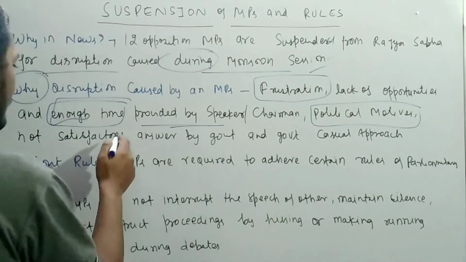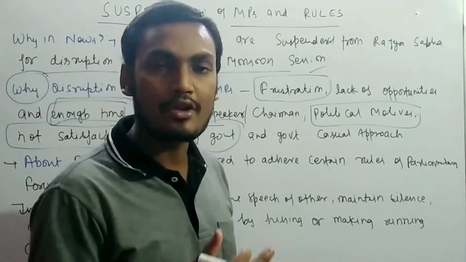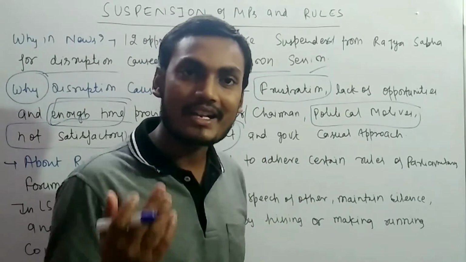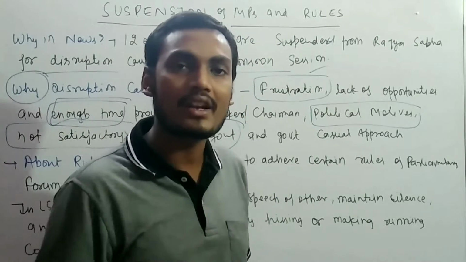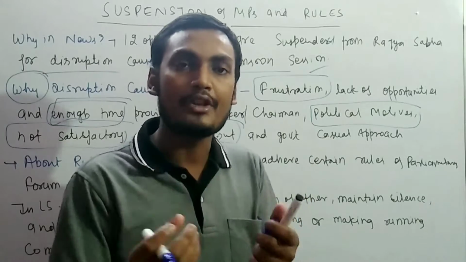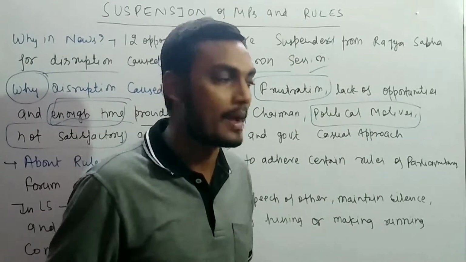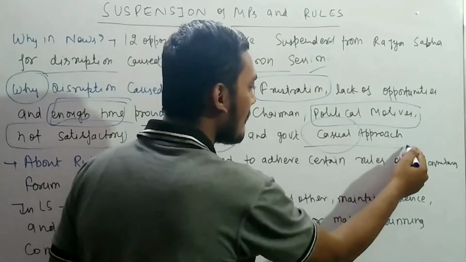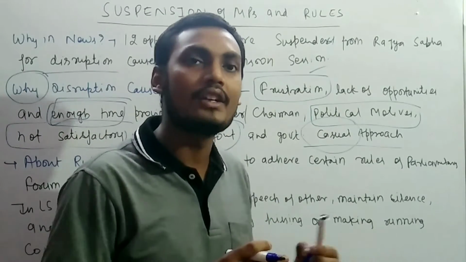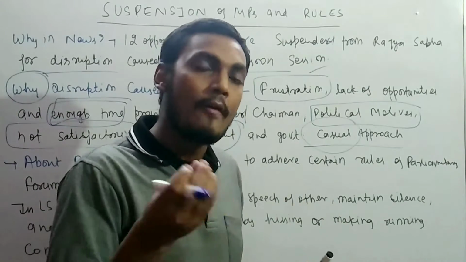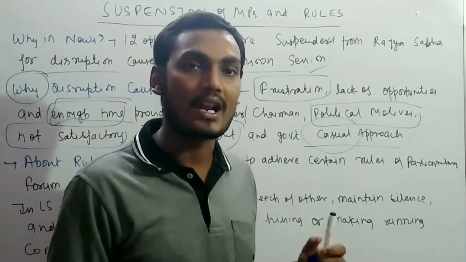Another is the unsatisfactory answers by the government. Recently the Pegasus issue, the farm laws, MSP, the electricity bill, the data protection bill, these are the issues. Whenever a satisfactory answer is not given by the government to the MPs who raised the question, it leads to disruption in Parliament, because that causes frustration in the minds of MPs. And obviously the casual approach of the government, not saying something in Parliament, just trying to save themselves from the questions of MPs, also causes disruptions in Parliament.